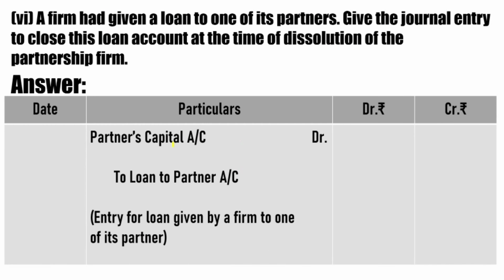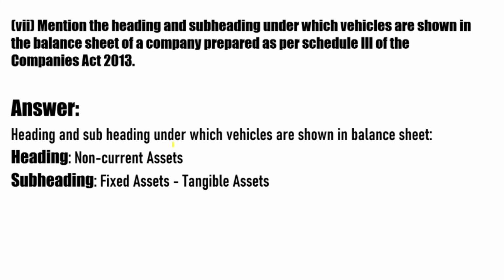A firm had given a loan to one of its partner. That means this is a case of loan given by a firm to one of its partner. Give the journal entry to close this loan account at the time of dissolution of the partnership firm. So the entry will be partner's capital account debit to loan to partner account. So that's how we will close the loan account of any partner. Now move on to question number 7.